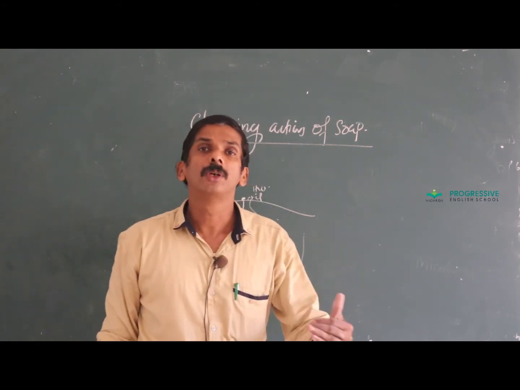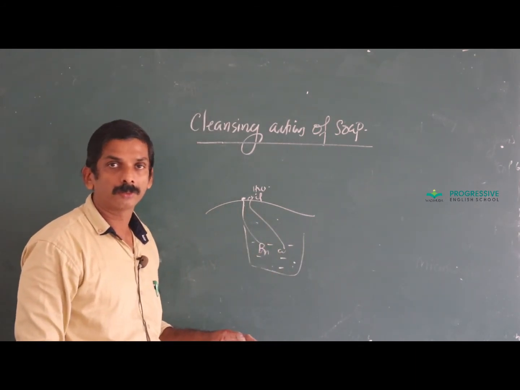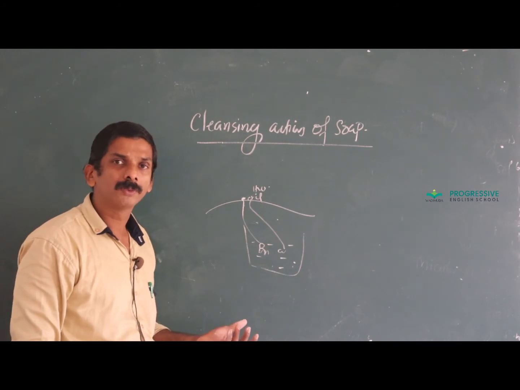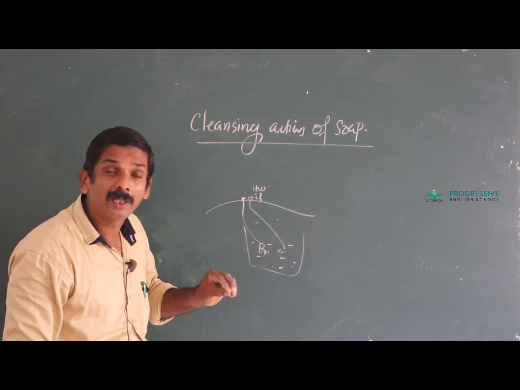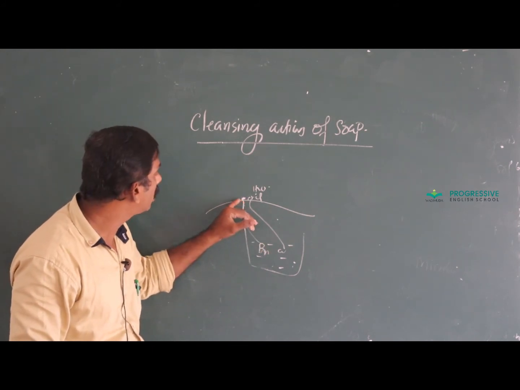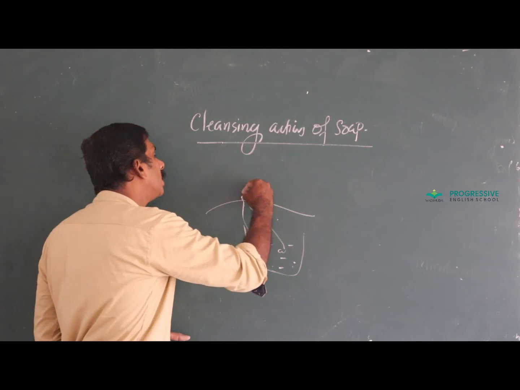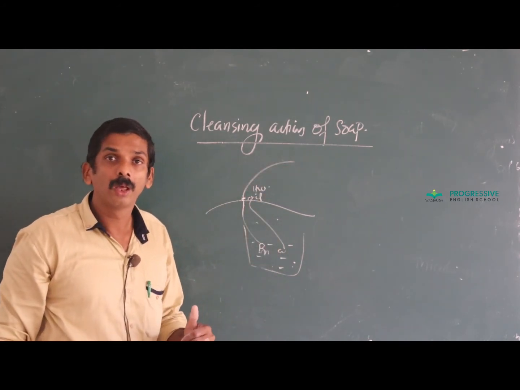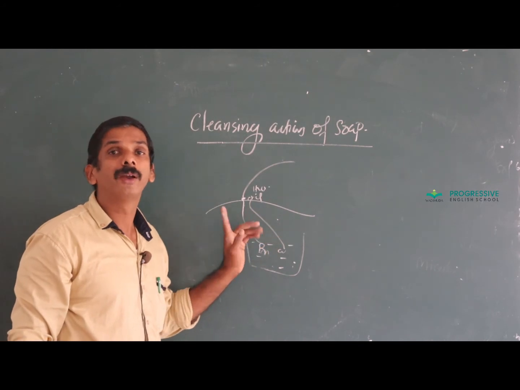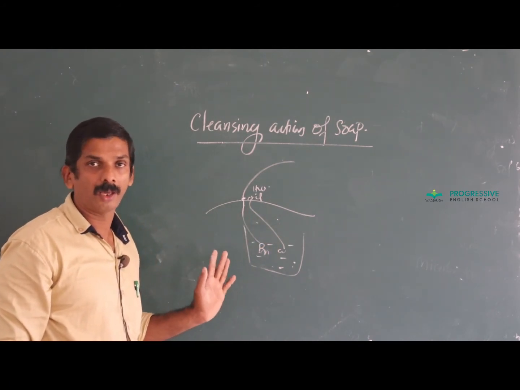Hydrophobic part to oil layer and polar end to water. So what happens? As a result, the interfacial tension, the attraction between the dirt and cloth becomes weaker. Dirt is slowly displaced from the surface of cloth and cloth becomes clean. That is the cleansing action. Clear?